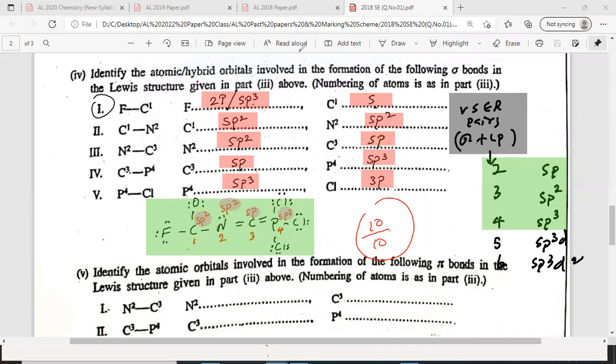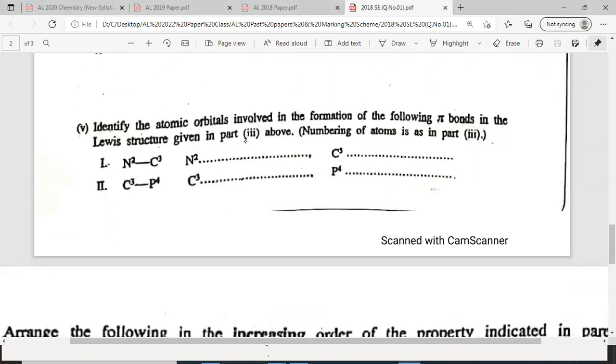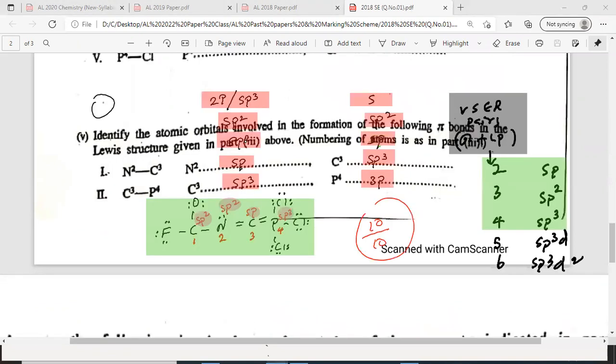Right, okay. Let's move to the next one. Good. Next one. Part 5. Sorry, this is also something new again.